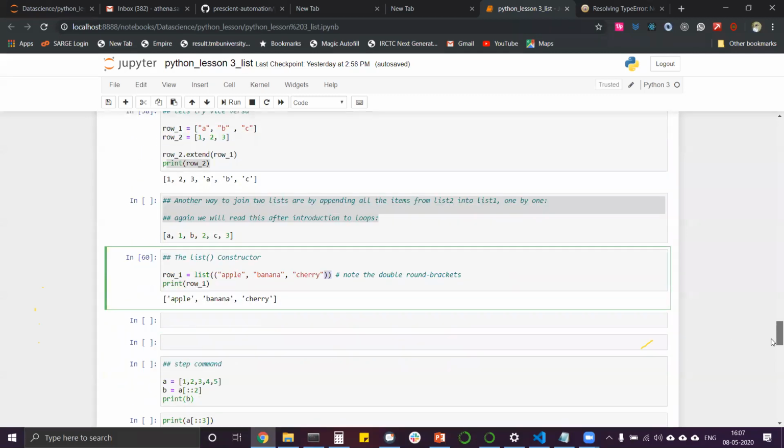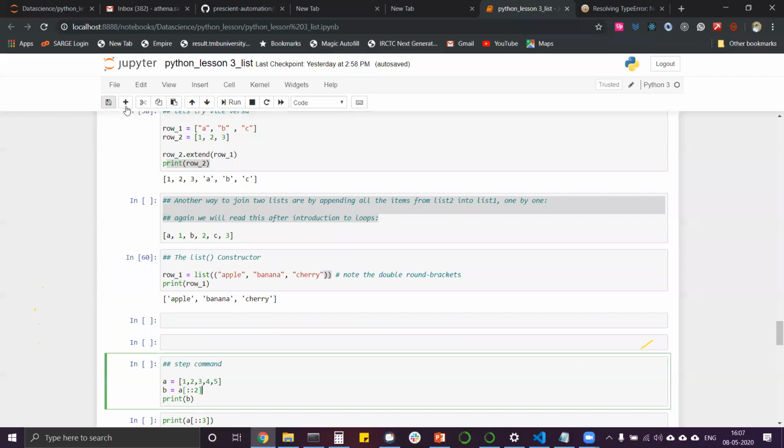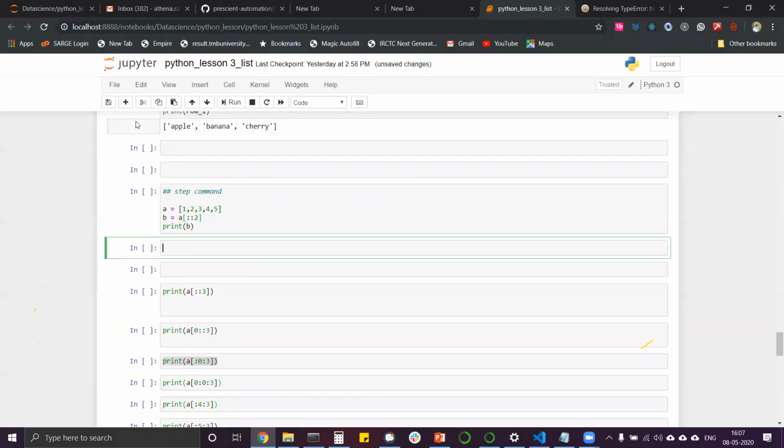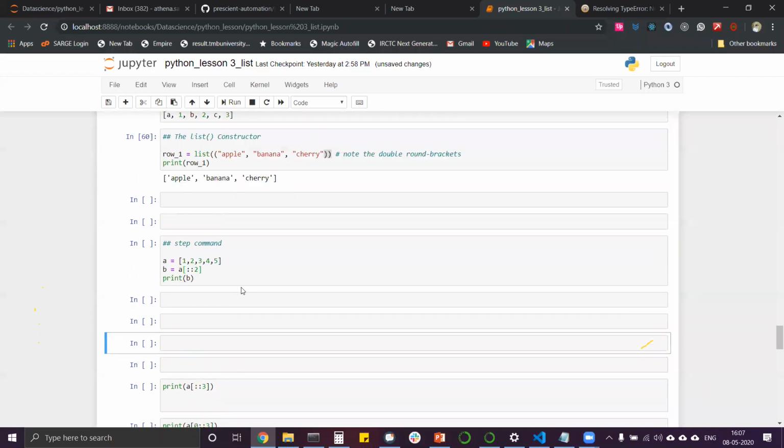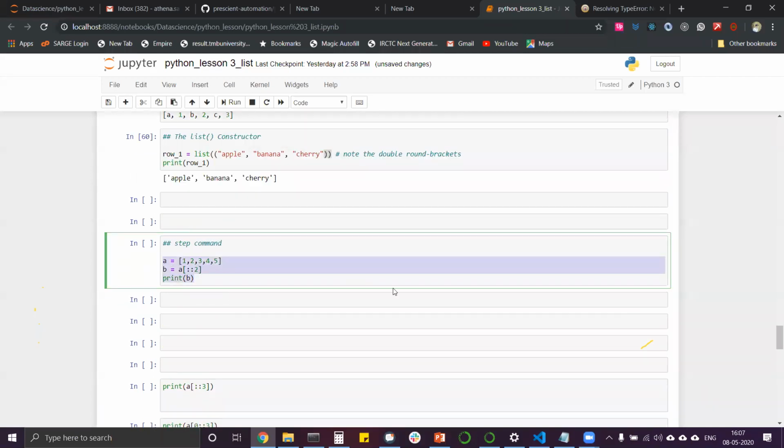Next, what will be the output of this? Can anyone tell me? It's a step command. 1 and 4. I'm asking about the one where I highlighted, 1, 3, 5. 135, yes, it will be 135. Why will it be 135? Obviously most of you know.